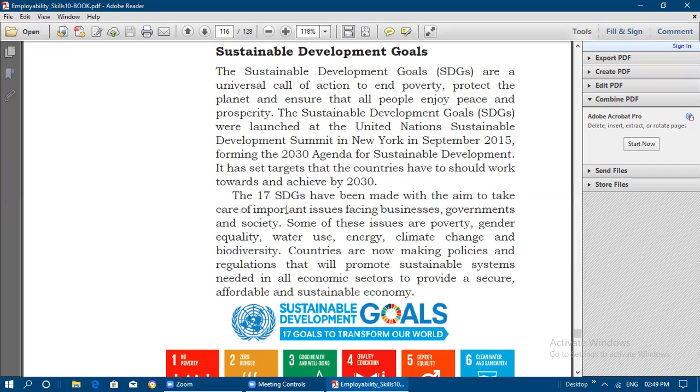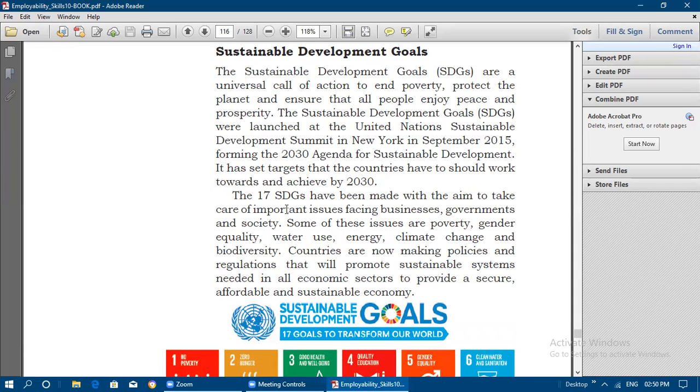Some of these issues are poverty, so there should not be any poverty in any place. Gender equality, so everyone needs to be treated equally. Then water usage and energy, that is solar energy or water energy. And climate change, how we can control climate change. And biodiversity, we need to safeguard all the animals and birds, whatever is living in the world, we need to take care of everything.